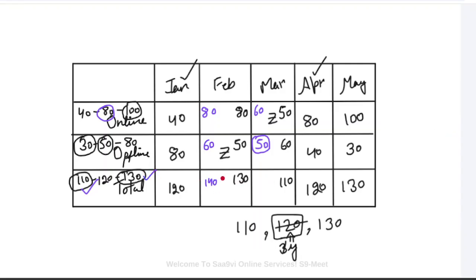So simply my answer will be case number 1, which we have done before. That means Z has to be 50, and these numbers have to be 80 and 60, and these will be 130 and 110.